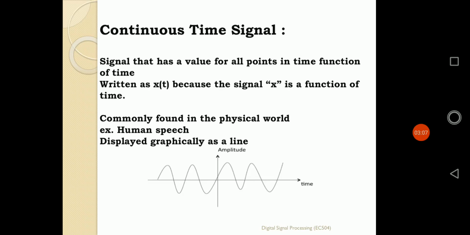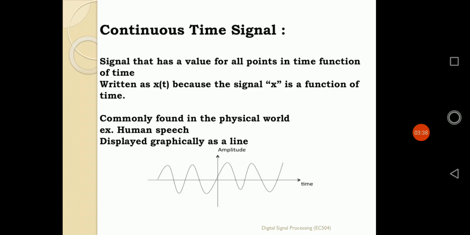A continuous time signal is normally represented with a small t, and the signal is normally written as x of t or y of t. A common example of a continuous time signal is human speech, because it goes continuously up and down, and we get the amplitude of the signal continuously. The graphical representation of a continuous signal is drawn in this way.